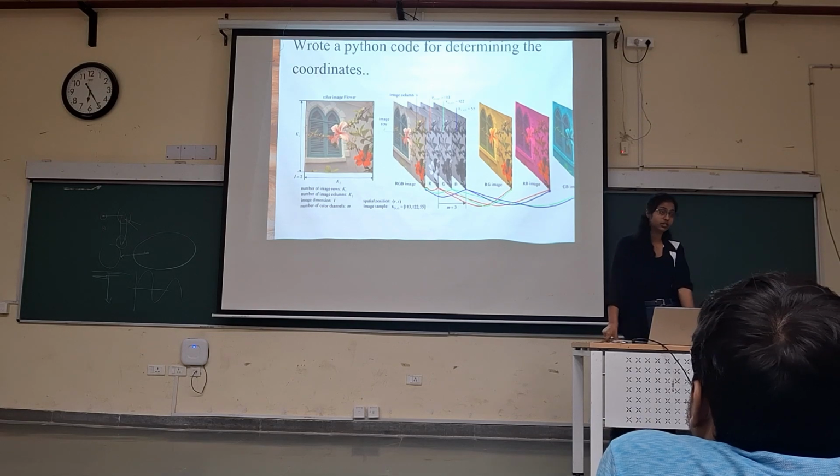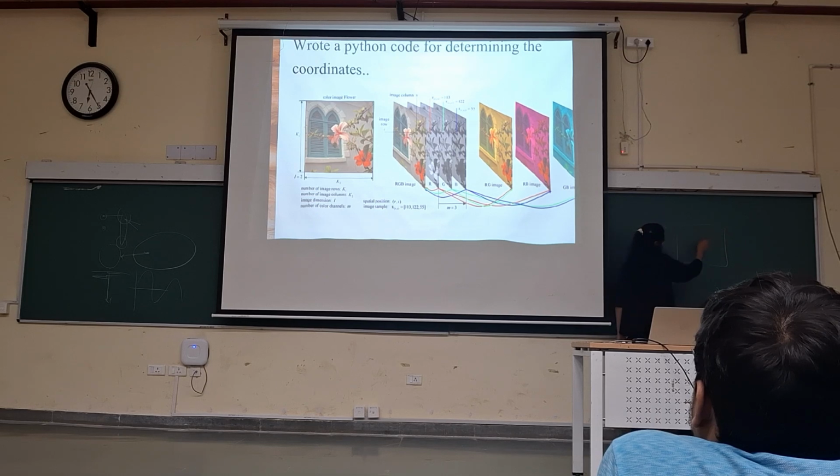Now what this code is doing, it is considering the image as a matrix, and the coordinate which you have, the code will give you.